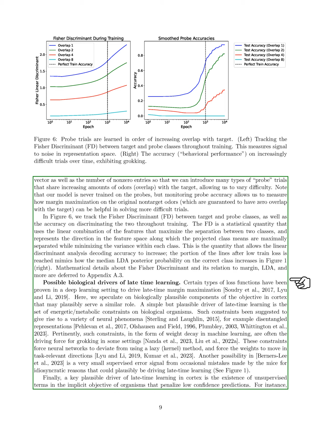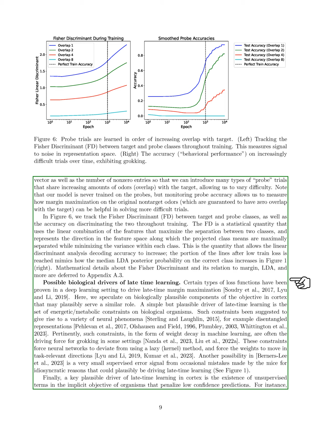One possibility is the energetic and metabolic constraints faced by biological organisms, which may lead to various neural behaviors. These constraints can encourage neural networks to focus on relevant tasks rather than adopting a lazy approach.